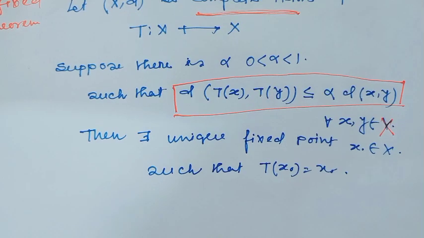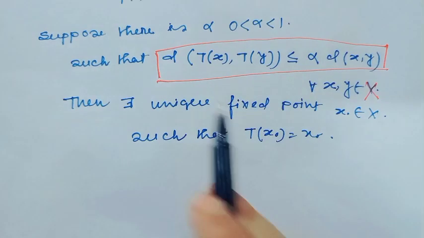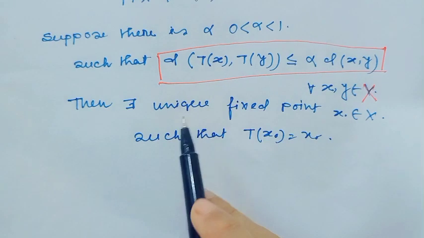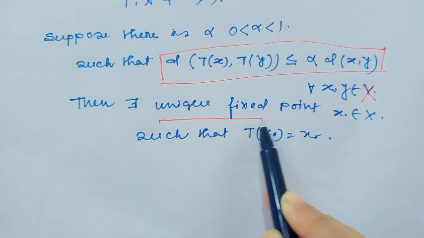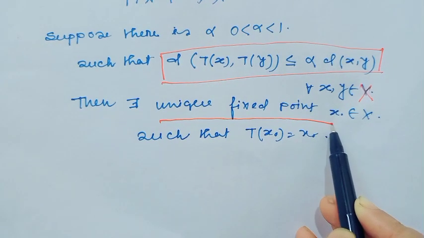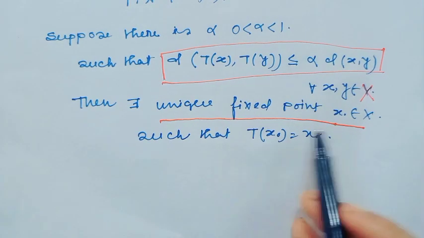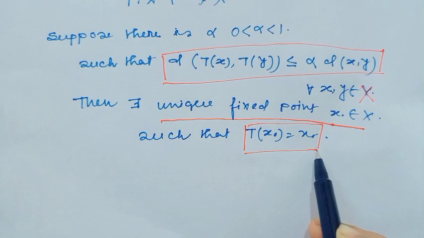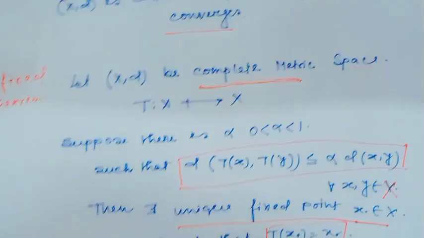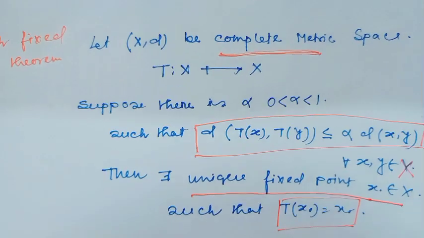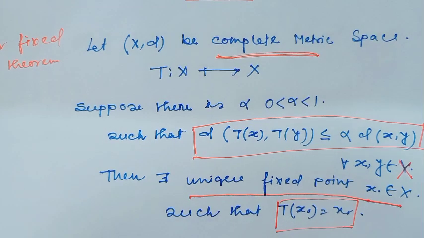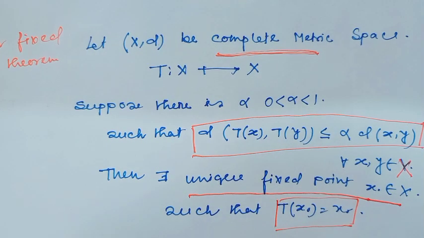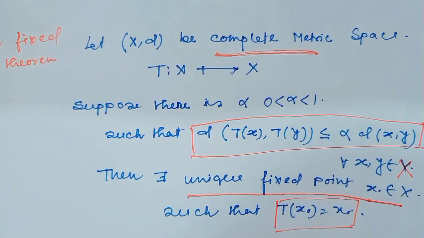Then by the Banach fixed point theorem, if this satisfies these two conditions, there always exists one unique fixed point. Consider this point is x0. Then this satisfies T(x0) = x0. I hope all my viewers have understood the Banach fixed point theorem. In my previous video, I proved this theorem elaborately.